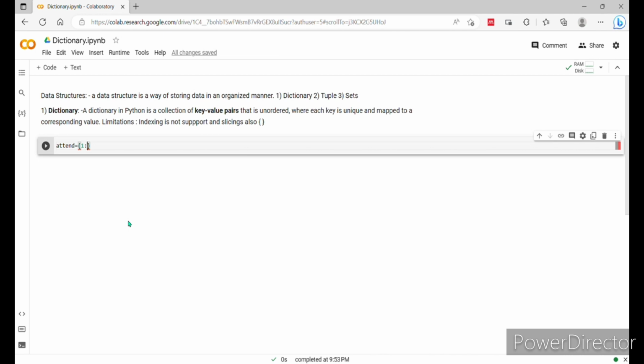A student has roll number 1 and his name is Mohammad. So here the key is roll number and the value will be your student name. Or else, in place of key we can give name, and in place of value we can give roll number. Actually the name is a string, so we need to use inverted commas, quotation marks. Inside the quotations we write the student name, but if you are writing an integer, you should not use the quotation. Then next comma, roll number 2.